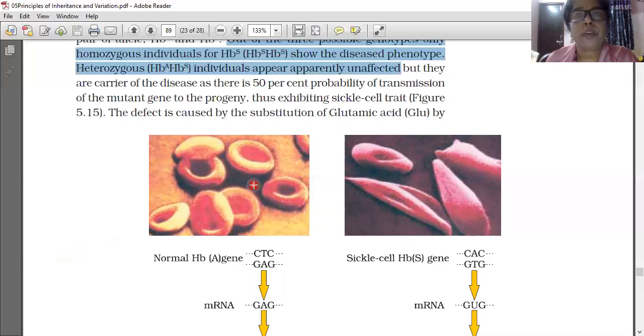In our body, we are all normal. The RBCs have this shape because we have the normal HbA gene, that is the normal gene. So it passes easily through the blood vessel.